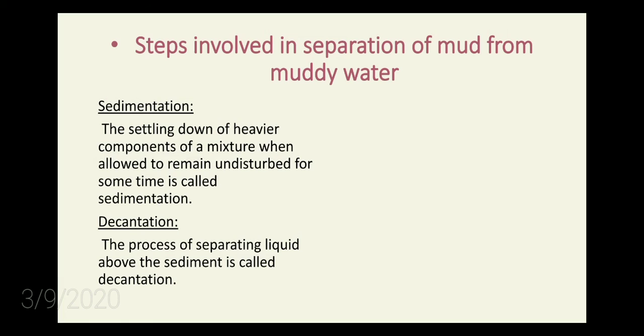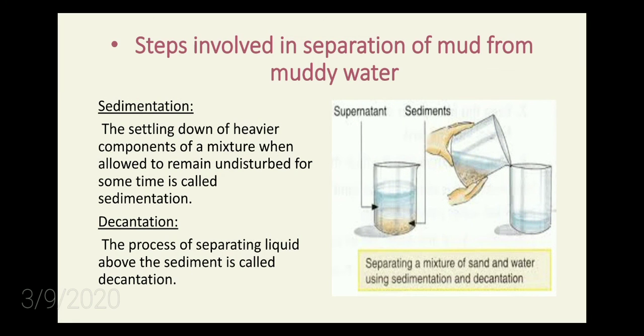Okay, next one, it's an experiment on how you can separate mud from muddy water. What are the processes involved? The first one is sedimentation. Sedimentation is nothing but allowing the liquid to settle.